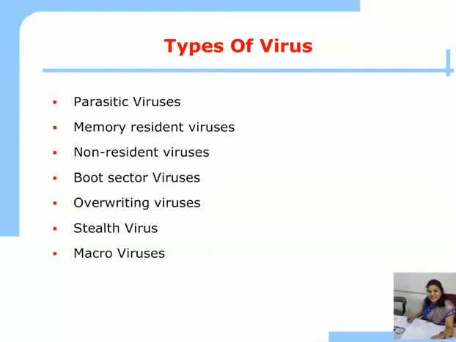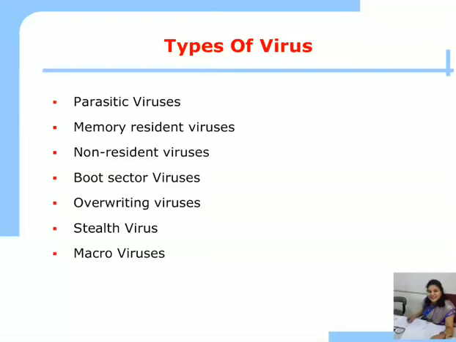Next is the boot sector virus. This type of virus infects the boot record and spreads through the system when the system is booted from the disk containing the virus. So whenever we start or boot the system, this virus gets spread in our system. Next is the overwriting virus. This type of virus overwrites the code with its own code.